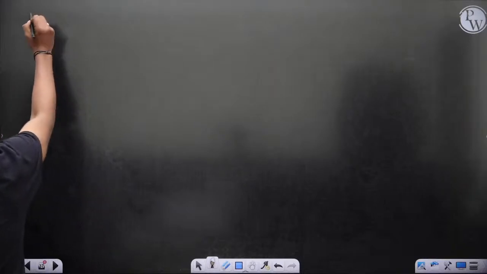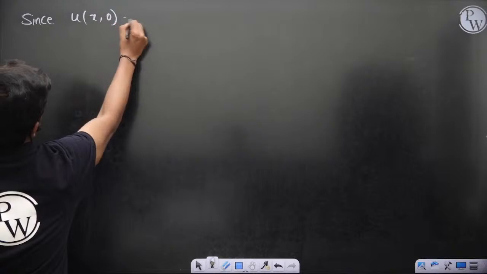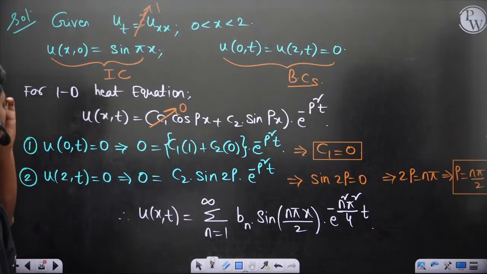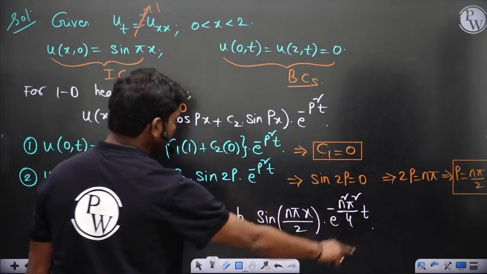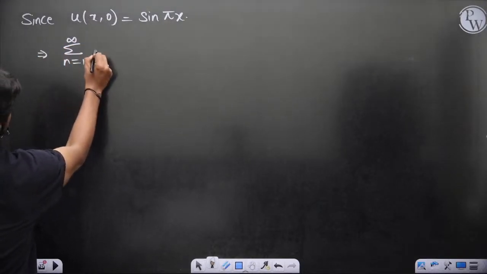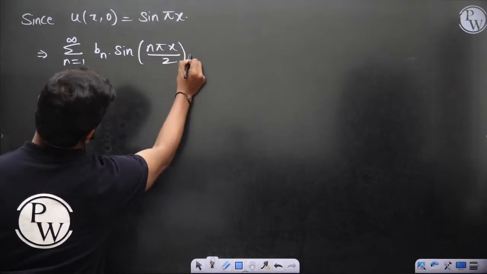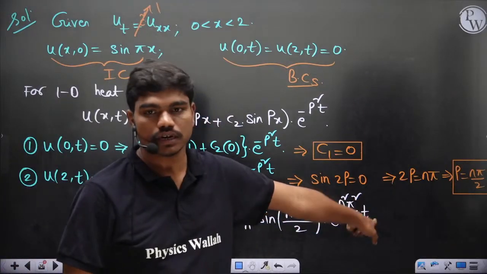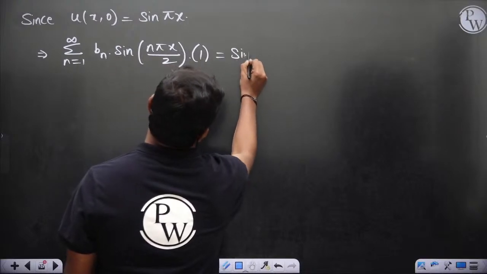Since u of x comma 0, the initial condition, is sin pi x, let's substitute t equal to 0 in this. If you put t equal to 0, this term becomes 1 anyway. So let's write summation n equal to 1 to infinity bn sin n pi x by 2 into 1. Why is it 1? Because if you put t equal to 0, it is e power 0, which is 1, so this complete block gives you 1, equal to sin pi x.